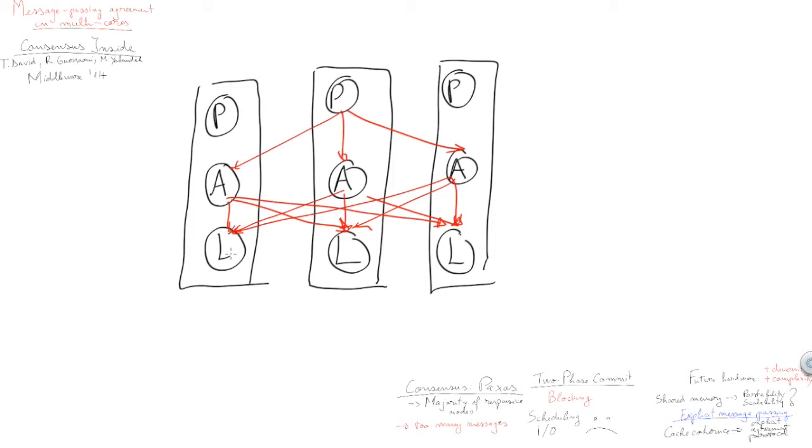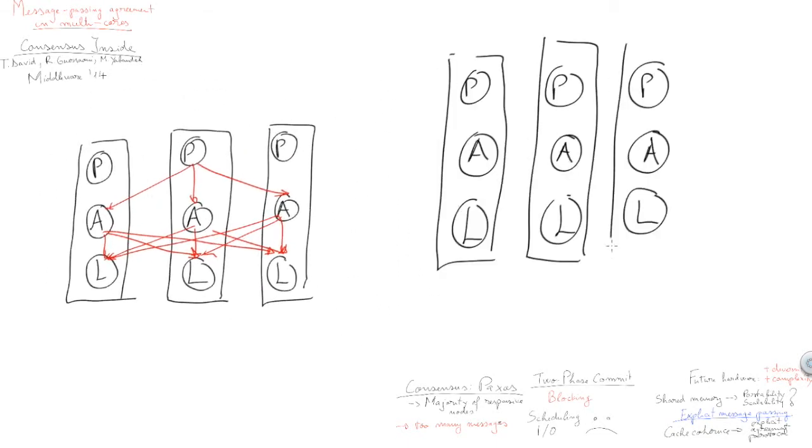Well, our idea was to only use one acceptor. While we still have the acceptors on all the replicas, we only use one as an active acceptor and keep the others as backups. What this means from the point of view of sending messages in this protocol is that the proposer will only need to send one message to the active acceptor, and only this acceptor will have to broadcast to the learners. If we make abstraction of the messages being sent between agents on the same node, so between an acceptor and a learner on the same node, we've just gone from sending 8 messages in a system with 3 replicas to just 3 messages sent between physical nodes. That's a significant reduction. We call this resulting protocol one Paxos.